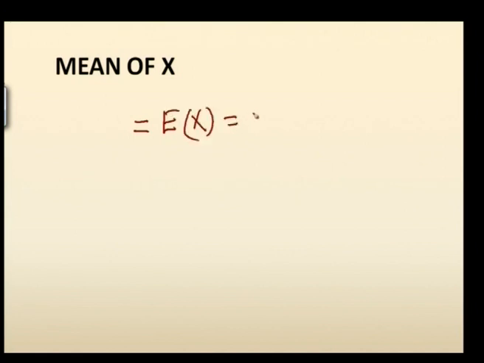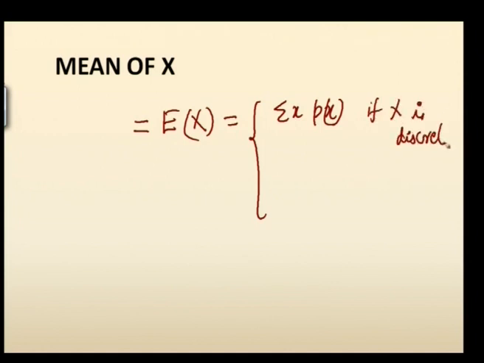Mean of x can be described for both the cases: sigma x into P of x if x is discrete, and integral x into f of x dx if x is a continuous random variable.